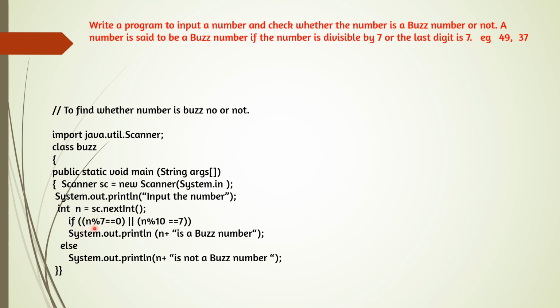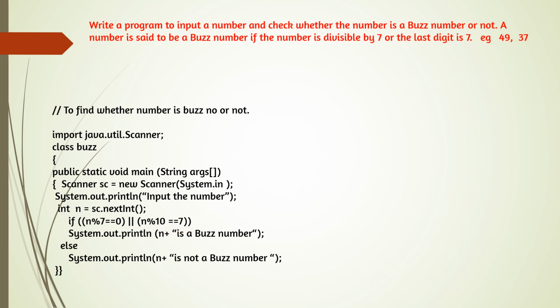And now the condition we can see: if n modulus 7 is equal to 0 or n modulus 10 is equal to 7. Here we are having two conditions. The first condition, divisible by 7. N modulus 7, if it is divisible, the remainder will be 0. So first we are checking whether it is divisible by 7. And the second condition, n modulus 10 is equal to 7, double equal. That means we are extracting the last digit. Divide any number by 10, the remainder will give you the last digit. That is why here we are writing n modulus 10 is equal to 7.